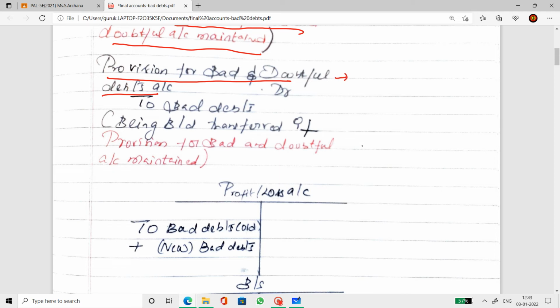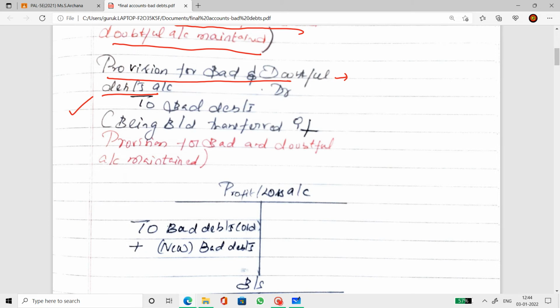Provision for bad and doubtful debts is a liability. So, provision for bad and doubtful debts account is debited and bad debts is credited. This is when we transfer bad debts to the provision account.